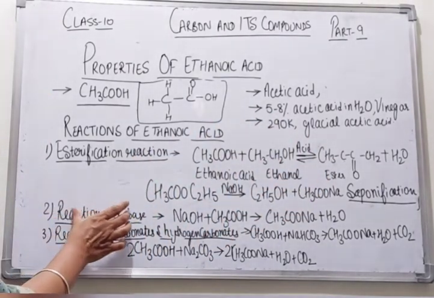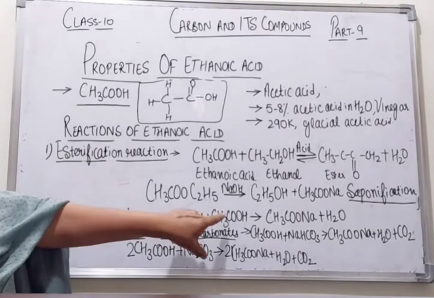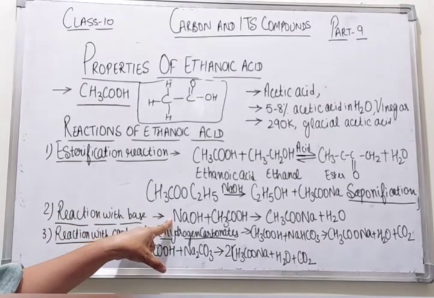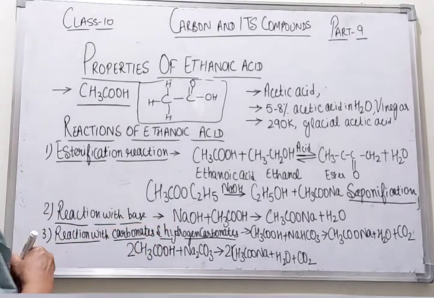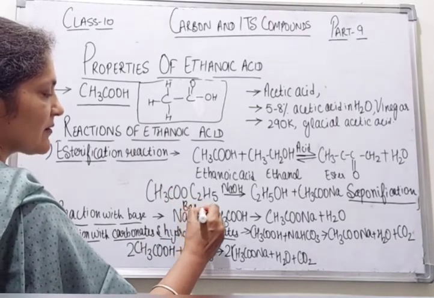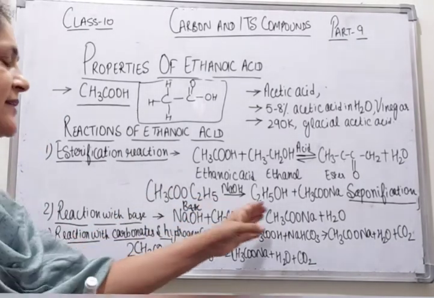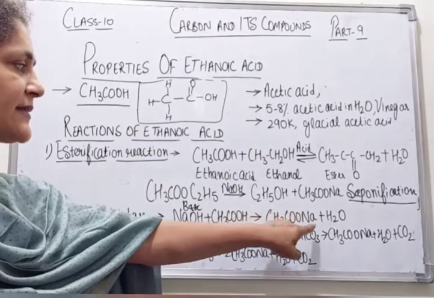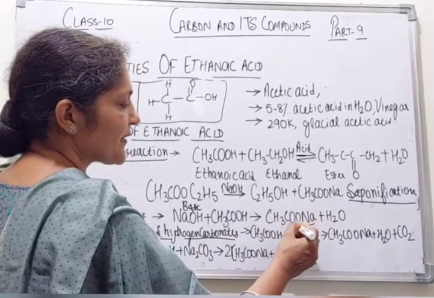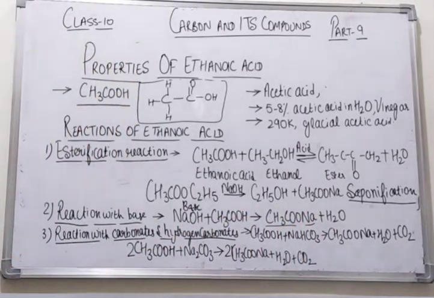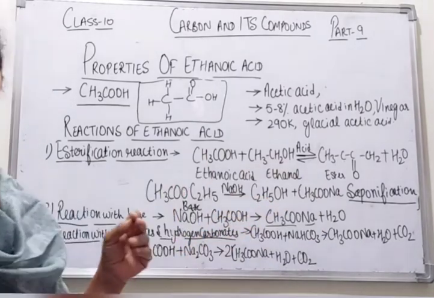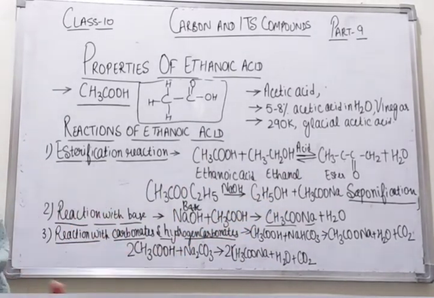Second is the reaction with a base. Right students? When ethanoic acid reacts with a base. Now students, you know that sodium hydroxide is a base. So what is formed? The salt of this acid and water is formed. What is this salt? This is sodium acetate. When ethanoic acid reacts with a base, the salt of this acid, sodium acetate, and water is formed. This is the reaction with a base.